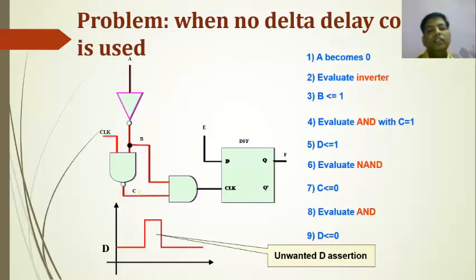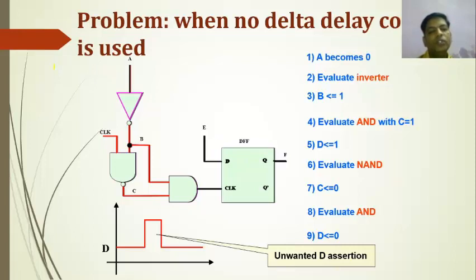If both the inputs are available at the input terminals of the AND gate, then and only then should the output be equal to 1, and then my clock is available. So that is the way. So evaluate the NAND gate. If my C is equal to 0, then evaluate the AND gate, D is equal to 0.